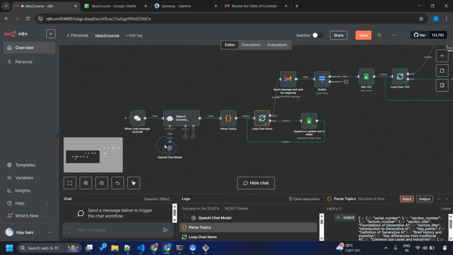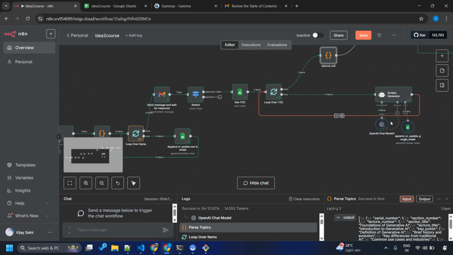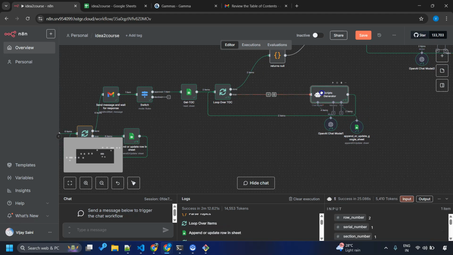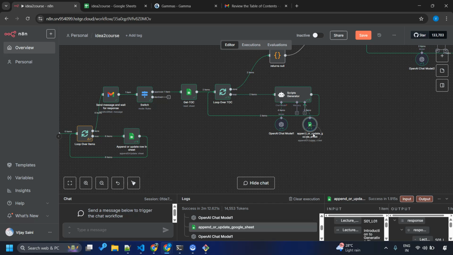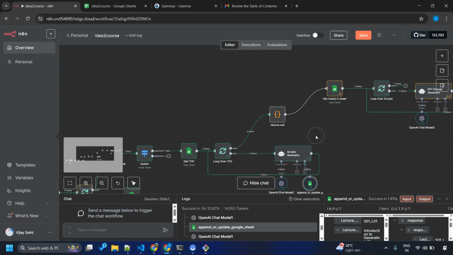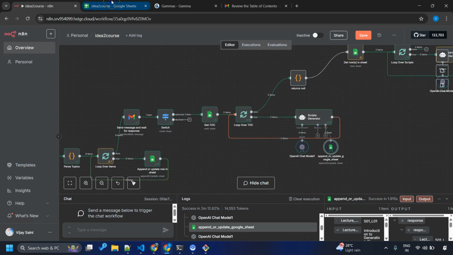So basically we will give an idea, it will generate the topics. From those topics it will send an email, and we will be required to approve or reject. Based on our approval, it will go ahead and generate the scripts, and save them to our Google Sheet. And from here it will go ahead and create the Gamma presentation for each of the lectures. That's what the workflow is all about. Now it's time to execute.